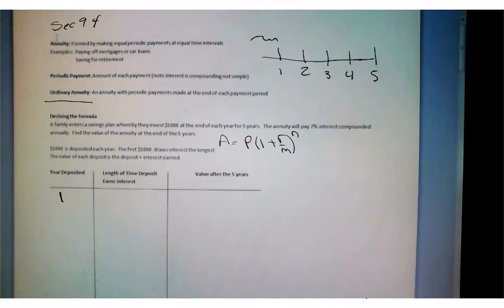As far as the bank is concerned, they're going to calculate interest first, then apply the payment. So in their eyes, this whole account has a zero balance. They give them interest on a zero balance, which is nothing, and then they apply their first deposit at the end of the year. So that first deposit, while you may think it's going to get interest for 5 years, it is only getting interest at the end of year 2, 3, 4, and 5. Fair or not, that's just the way ordinary annuities work.